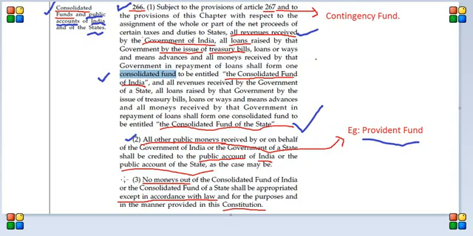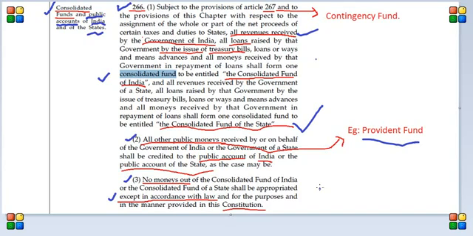Next, clause 3, that's important. This says no monies out of the consolidated fund of India or the consolidated fund of a state shall be appropriated except in accordance with law and for the purposes and in the manner provided in this Constitution. What it basically means is that if any money needs to be withdrawn from this particular account, all the money that has gone into this account through taxes and all that, it can be withdrawn only through a law.